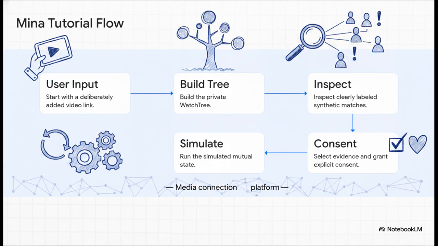Okay, let's walk through the actual flow because it's completely transparent. You log in, maybe you try out our synthetic Mina tutorial just to get a feel for things, and then you provide your deliberate input. The system takes that, creates your private watch tree, and compares it to those synthetic archetypes we talked about. But it doesn't just say, hey, you have a match. No, it shows you the exact evidence for why a synthetic candidate popped up. And this is absolutely crucial. You must explicitly select that evidence and give consent before you ever reach what we call a simulated mutual state.